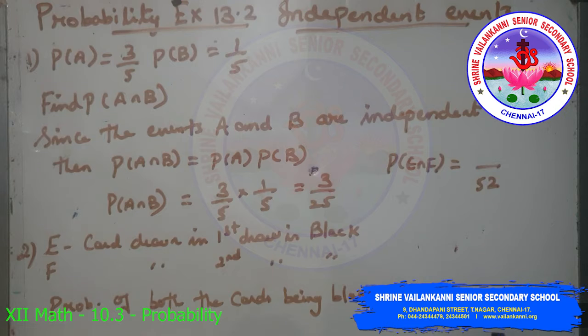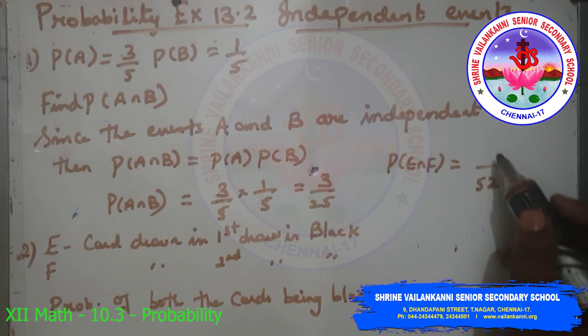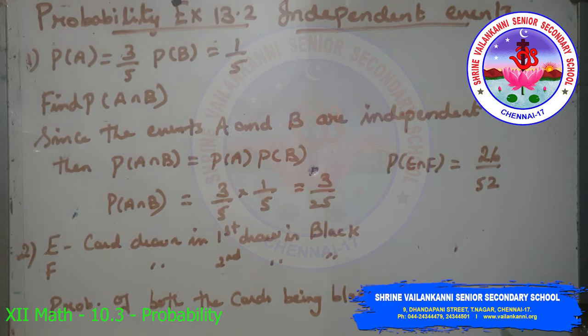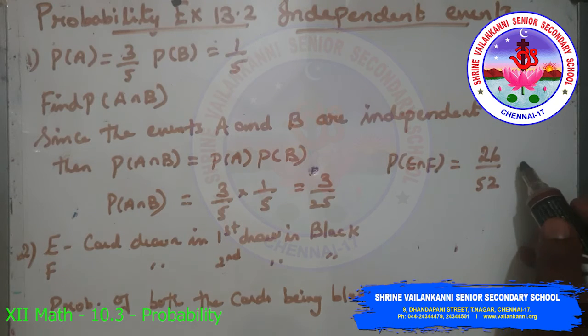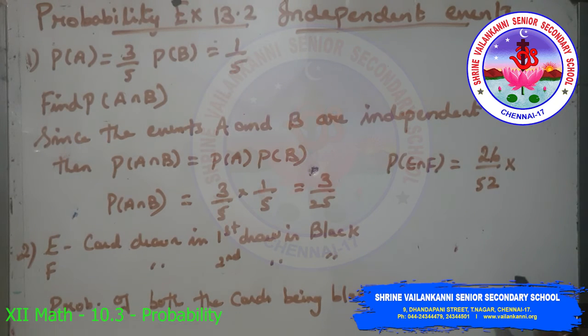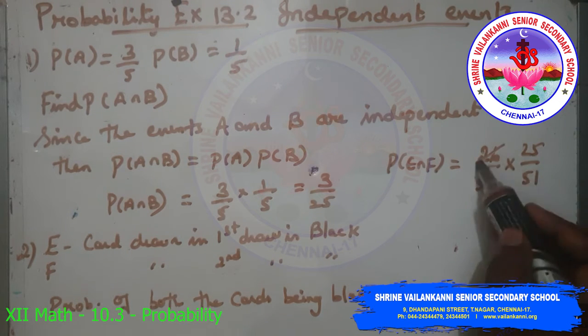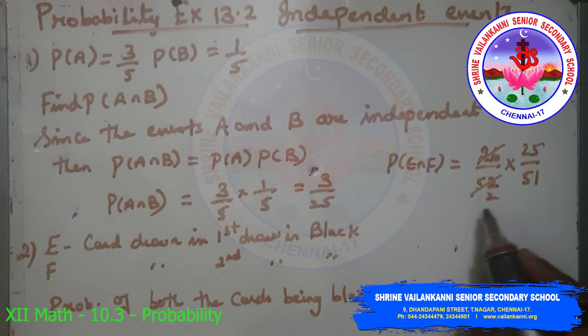The card drawn is a black card. So we have 26 black cards. 2 cards are drawn at random without replacement. So without replacement, the total number of cards will become 51, and we have to select the black card from 25. So 25 by 51, cancelling this by 2, P of E intersection F equals 25 by 102.